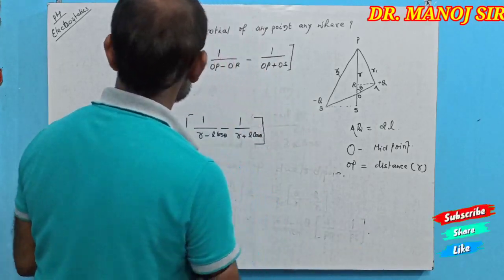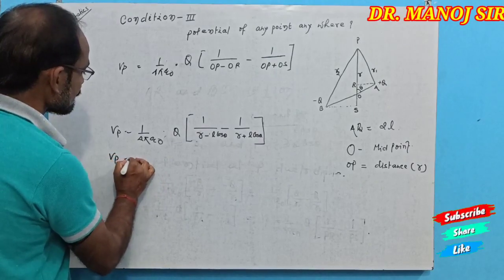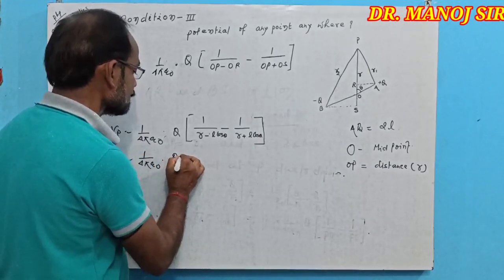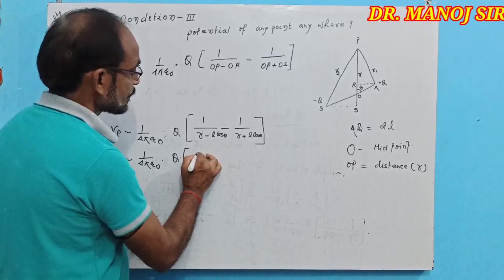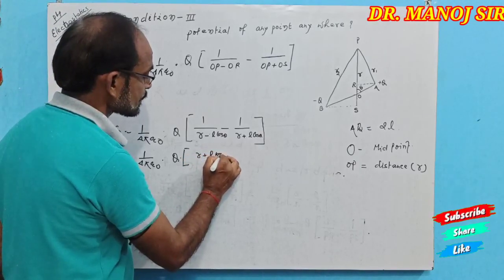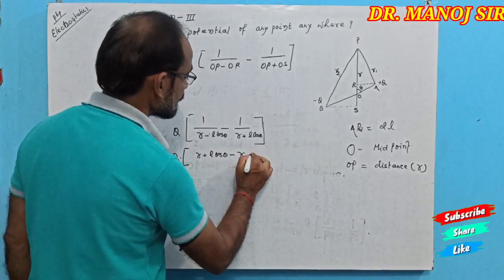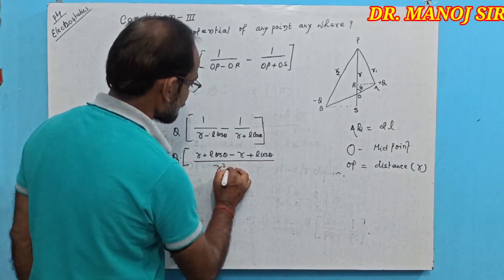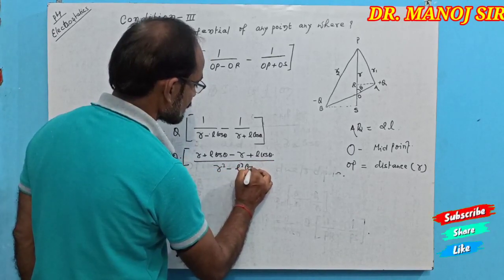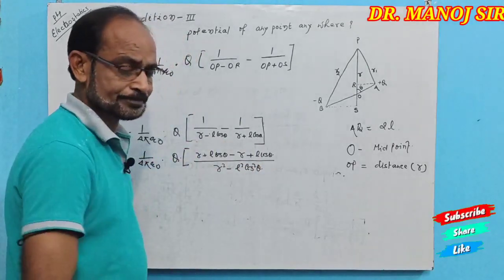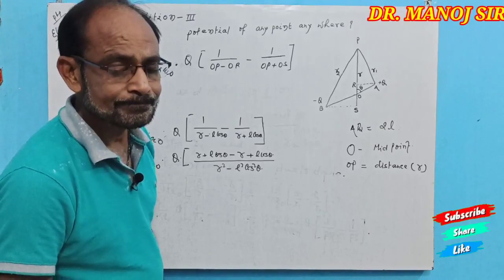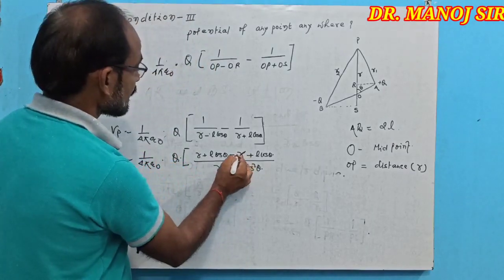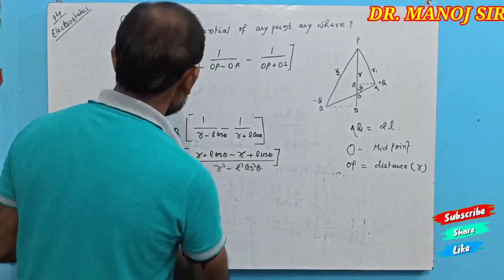Now calculate this relation. Vp equal to 1 by 4 pi epsilon naught into q, that is R plus L cos theta minus R plus L cos theta upon R square minus L square cos square theta. Therefore, this R and R cancel.